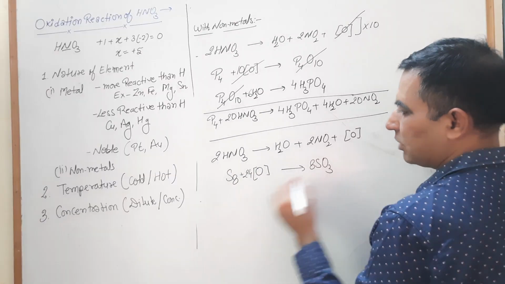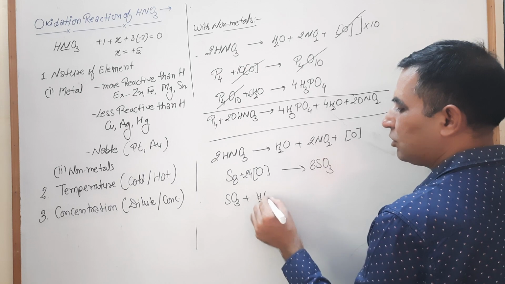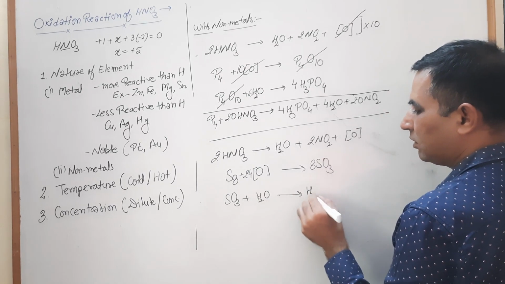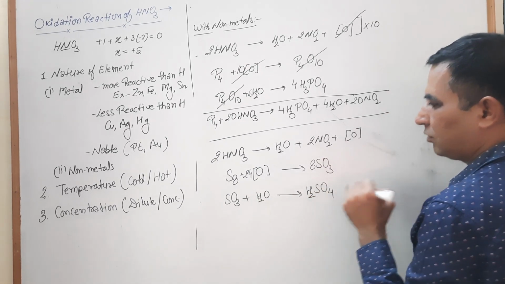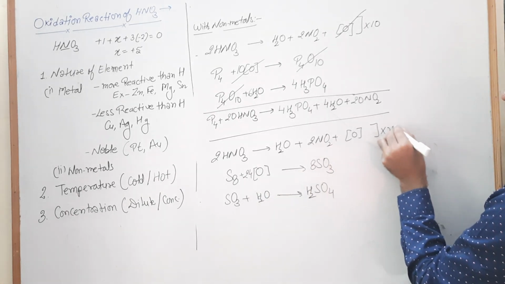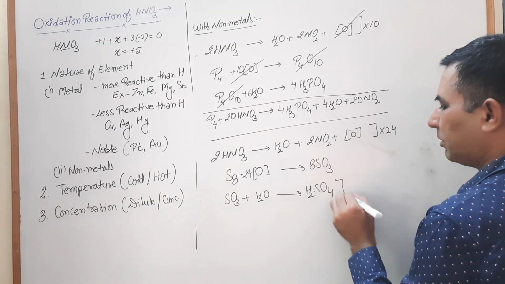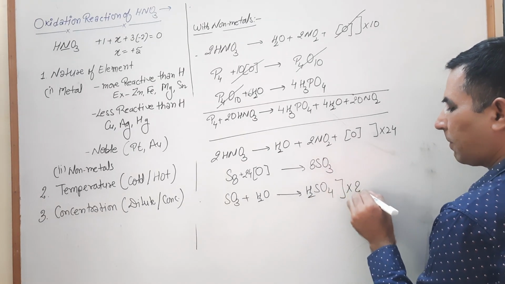Now SO3 reacts with H2O and converts into H2SO4. 24 oxygens are here, so we multiply this one by 24. Here is the 8SO3, so we multiply this third equation by 8.